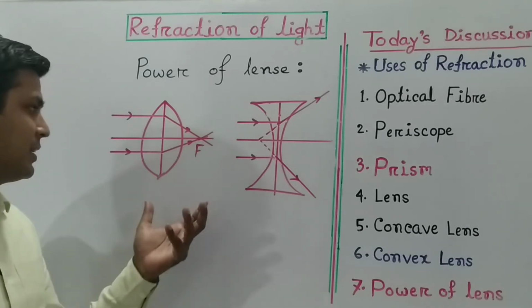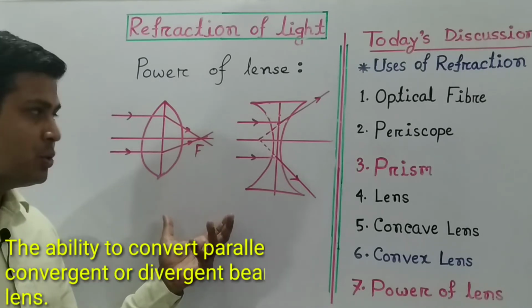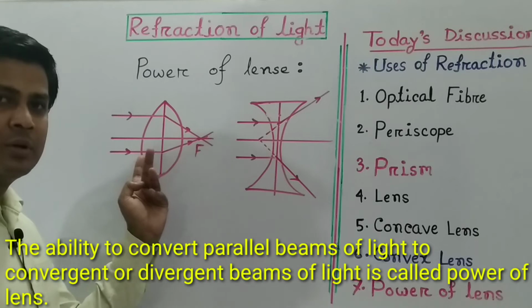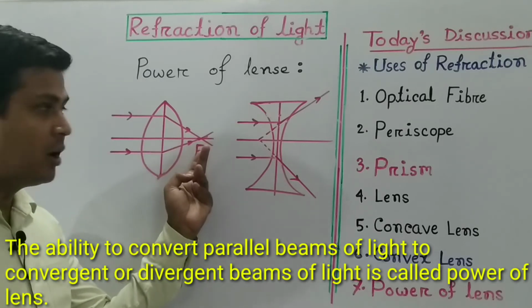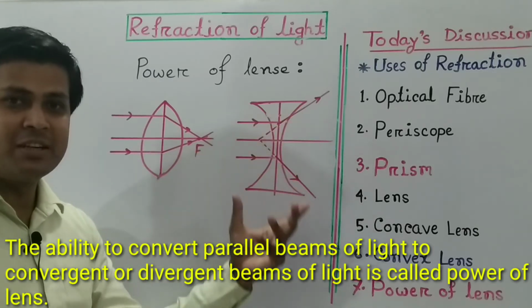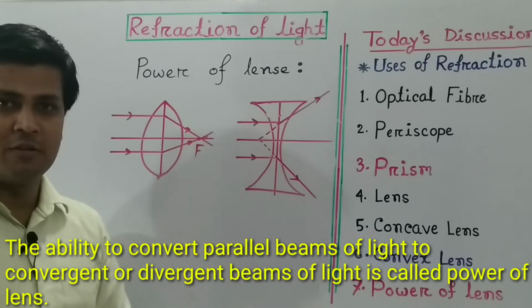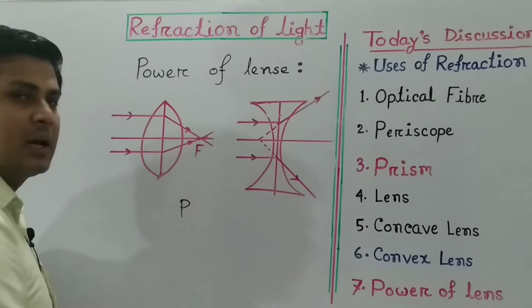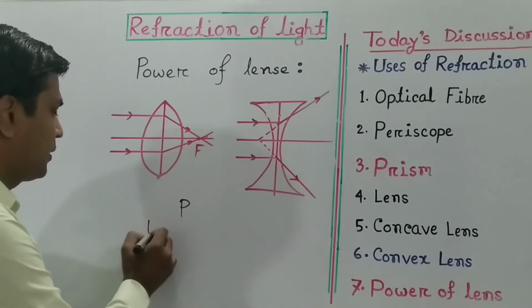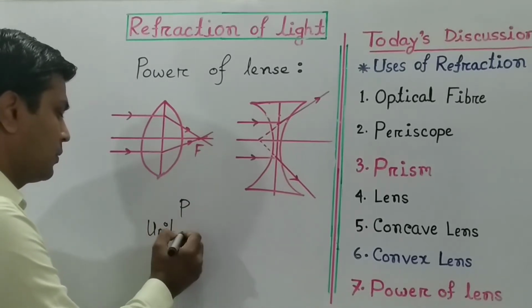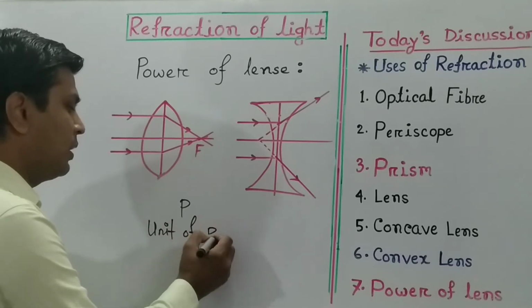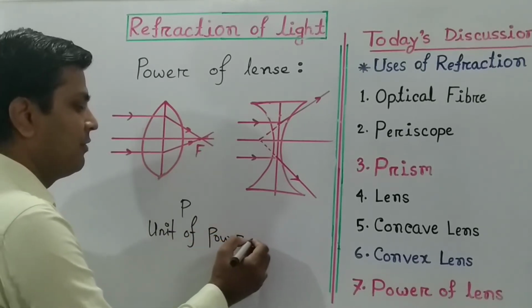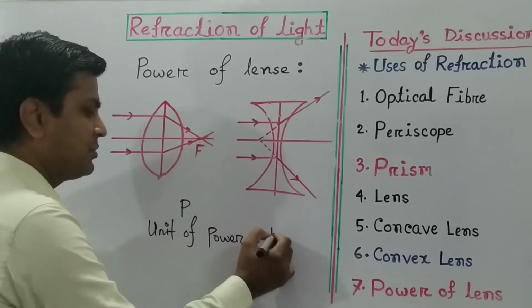Power of a lens is the ability to convert a parallel beam into a converging ray or a parallel beam into a diverging ray. That is called the power of lens, and it is denoted by P, and the unit of power of a lens is diopter.